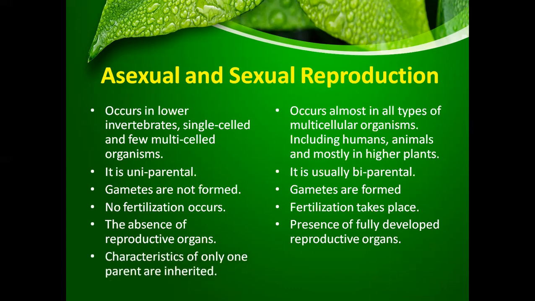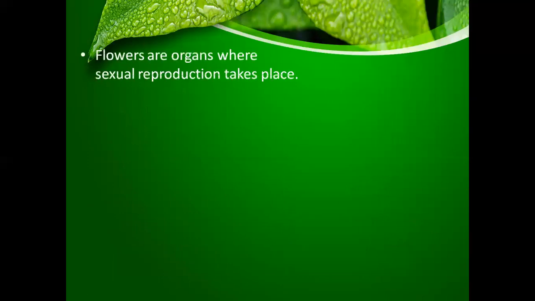Since one parent is involved in asexual reproduction, the characteristics of that one parent can be observed in the offspring that is produced. And since both the male and female parent are involved in sexual reproduction, the characteristic features of both the parents are inherited in the offspring.